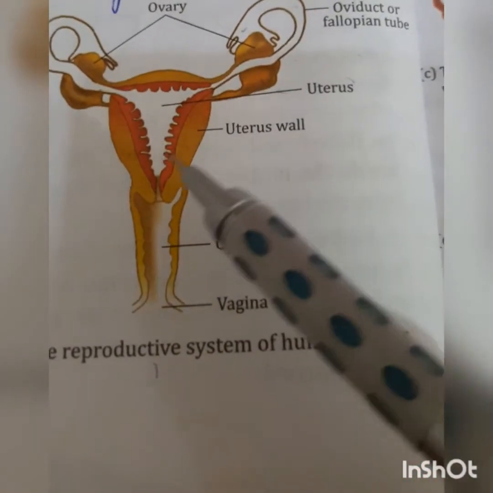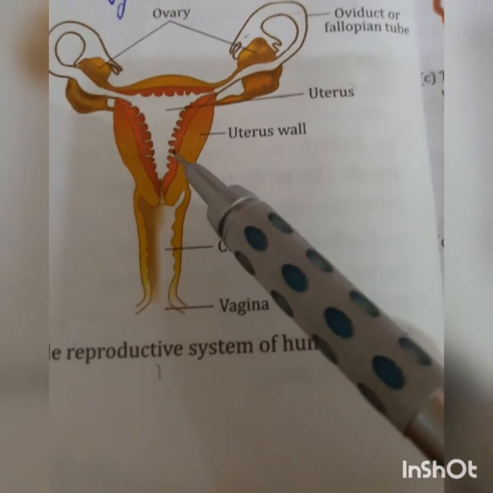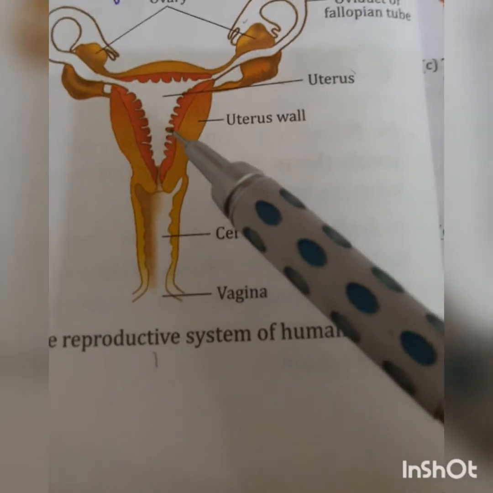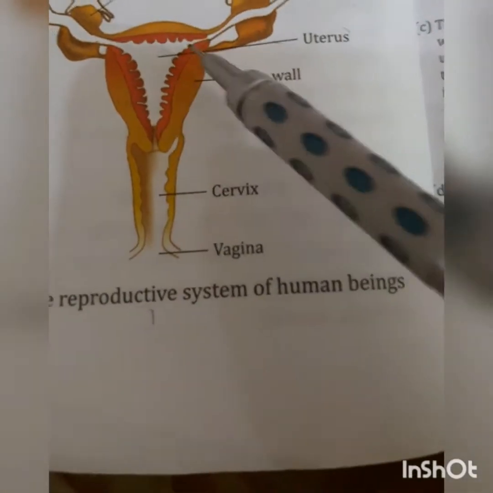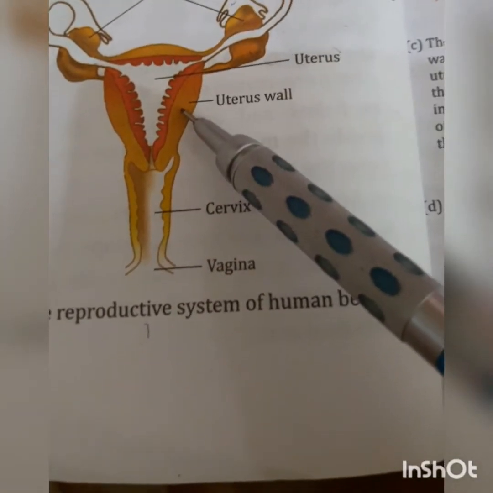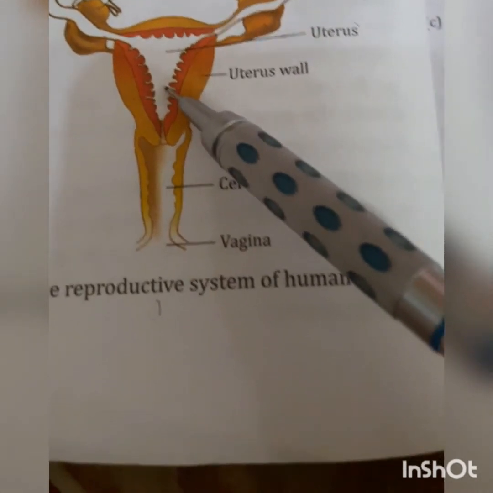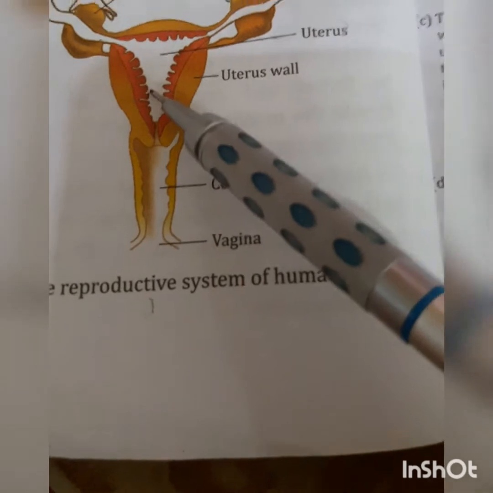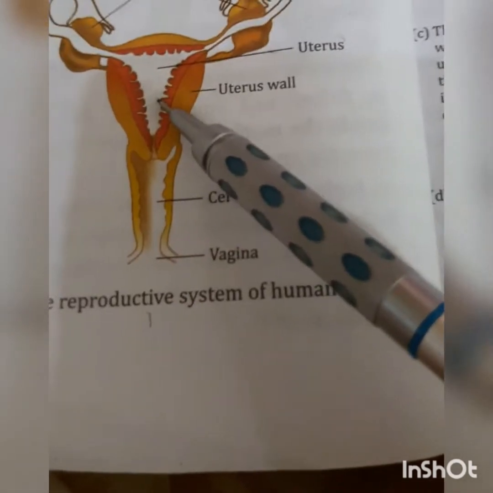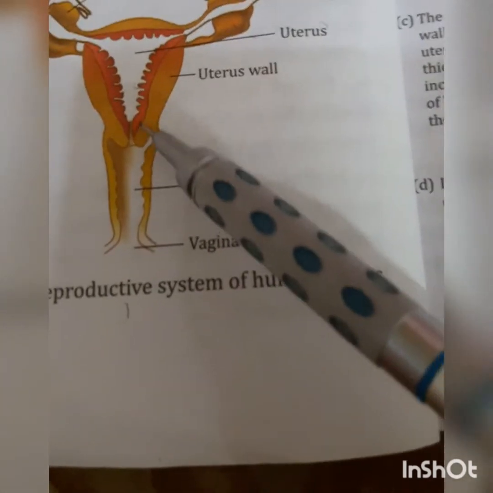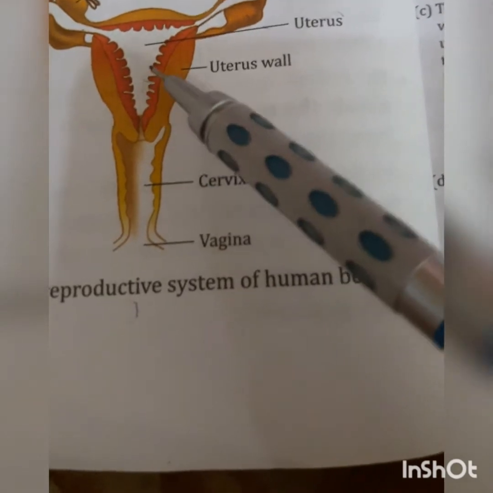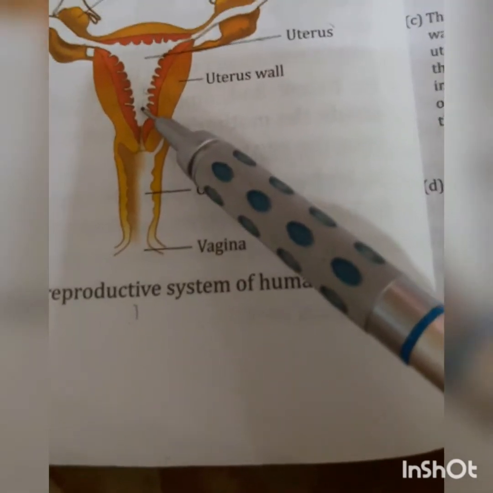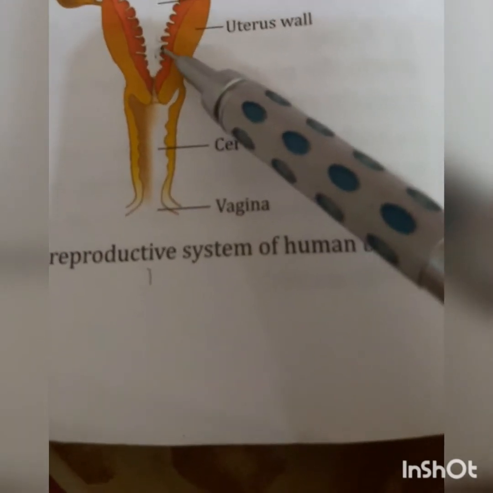Now coming to the uterus. The uterus is a thick-walled, pear-shaped, muscular, hollow organ where the development of the embryo takes place. The embryo changes into a baby in the uterus. It lies in the lower abdomen behind the urinary bladder, and it narrows down.